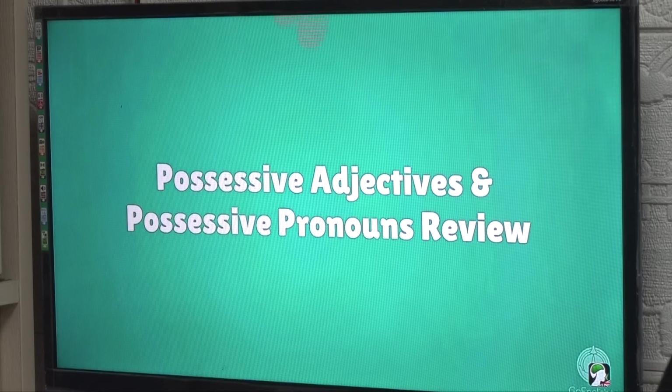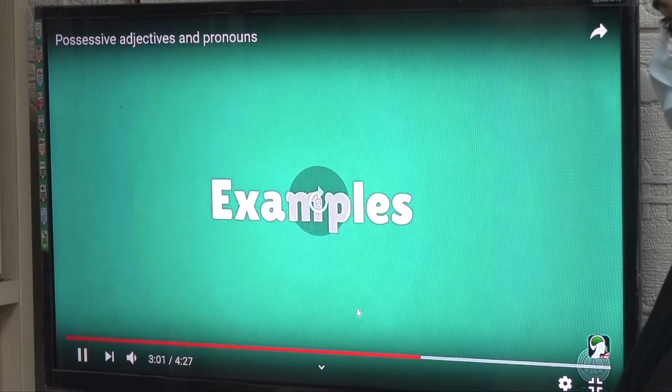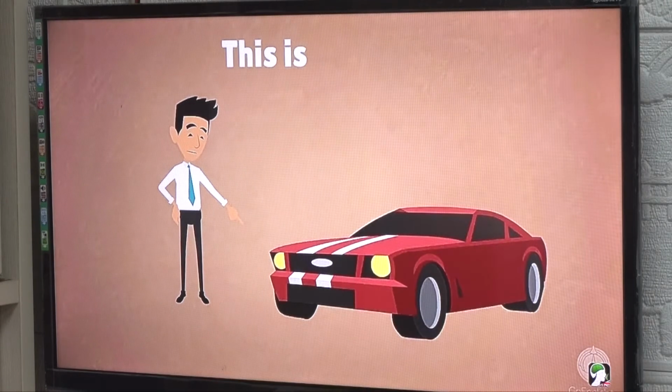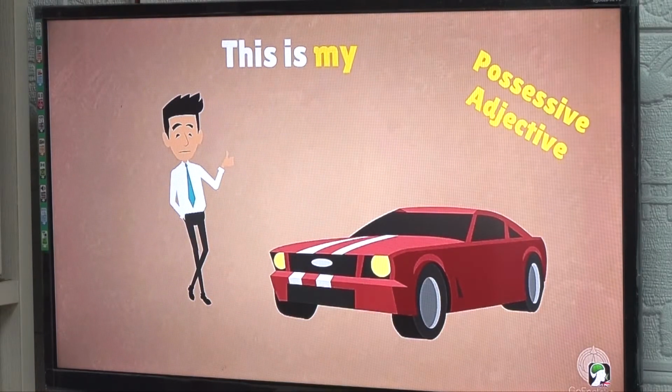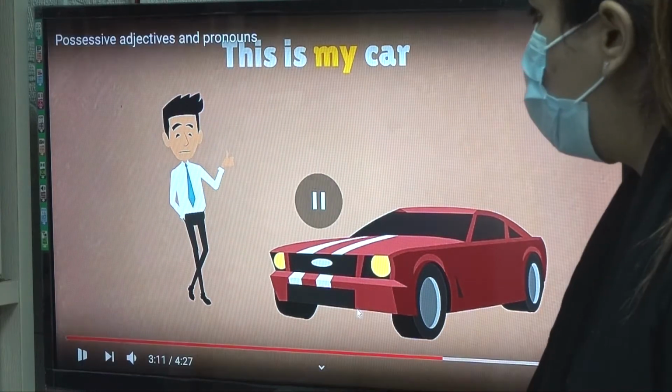Alright, this one we have in our book. Not gonna spend much time on that. So I'm just gonna show you. Okay. Let's look at the examples. This is my car.